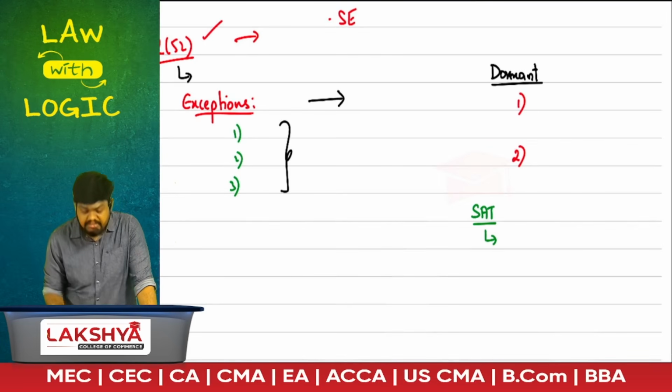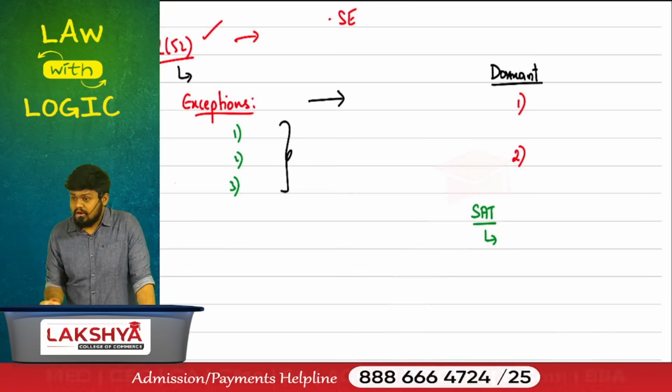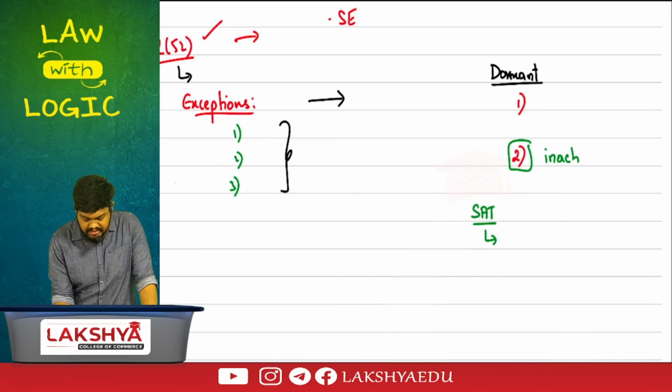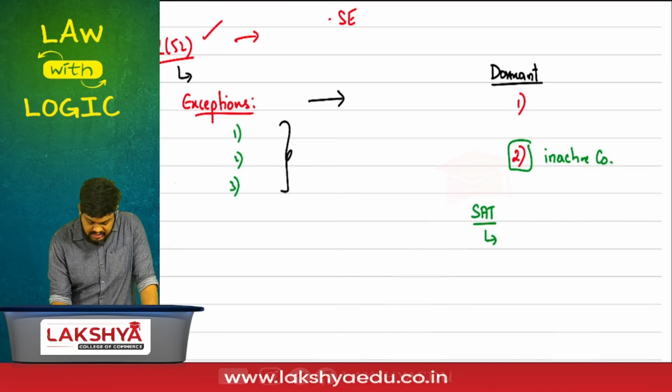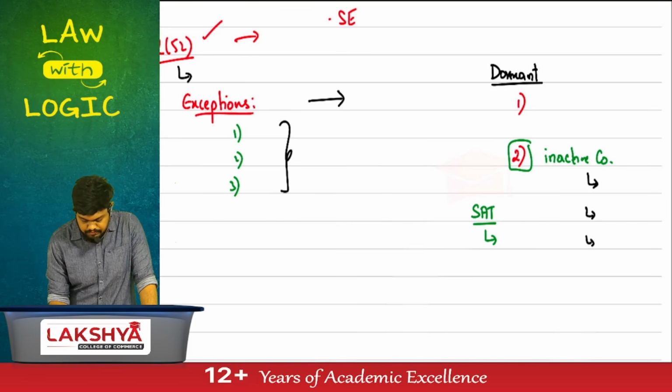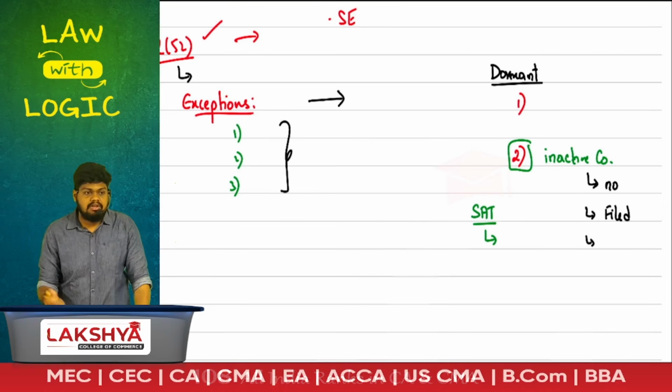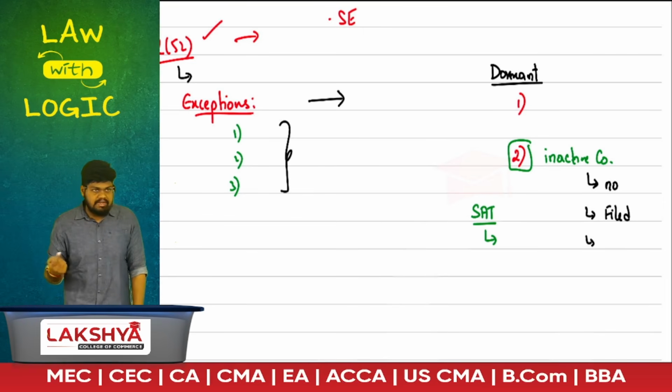What is defined? What is not a significant accounting transaction? Then we had the second category, where you call yourself an inactive company. To be called an inactive company, you have to satisfy how many conditions? First condition, there is no business conducted. Second, you have not filed financial statements and annual returns.